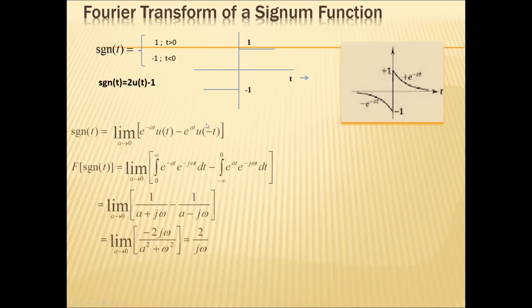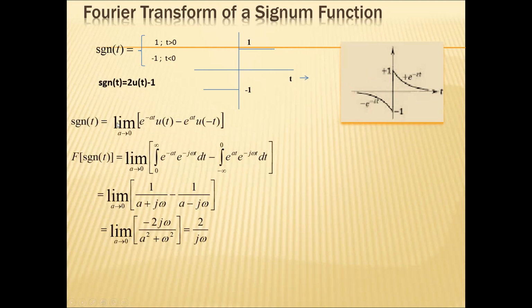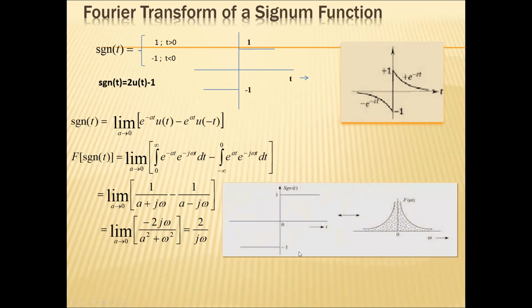So you write the signum function in terms of exponentials: signum of t equals limit a tends to 0 of e power minus a t u of t minus e power a t u of minus t. If I apply the formula based on the definition, I can have limit a tends to 0, integral 0 to infinity e power minus a t e power minus j omega t dt, minus integral minus infinity to 0 e power a t e power minus j omega t dt. If I simplify by integrating, you will get 2 by j omega as the Fourier transform of the signum function. And the corresponding Fourier spectra could look like this.